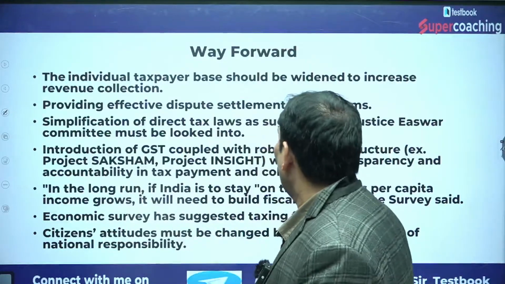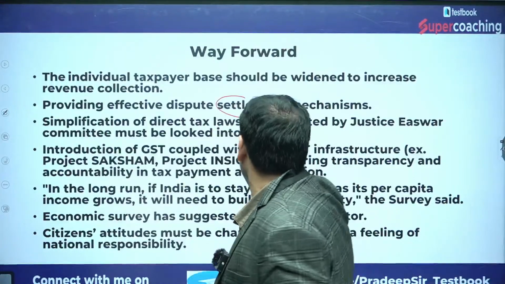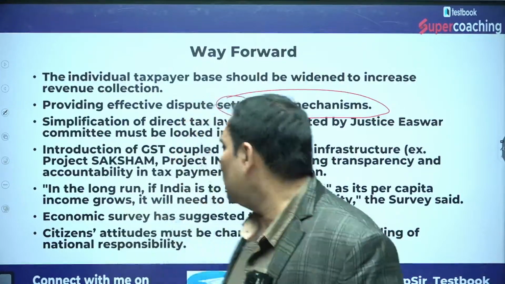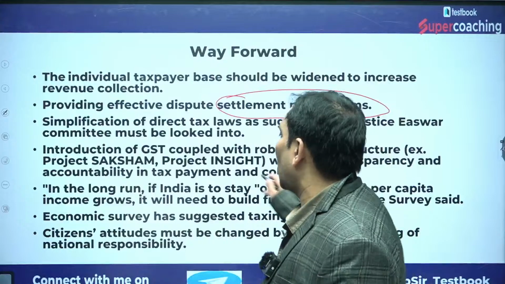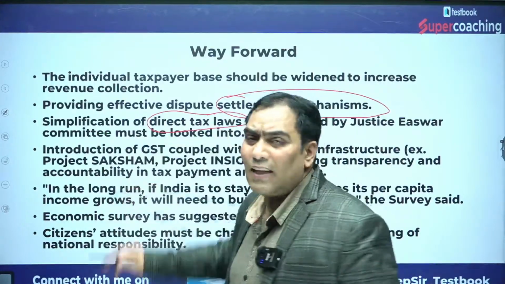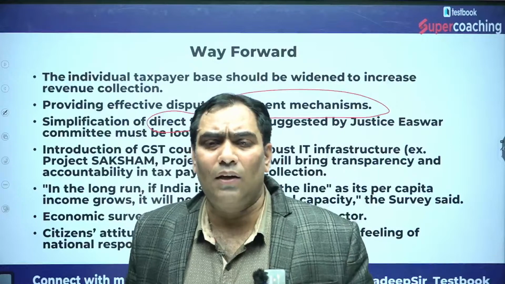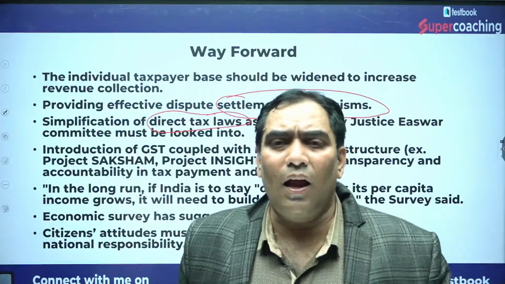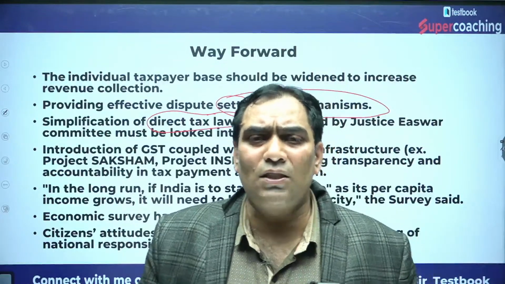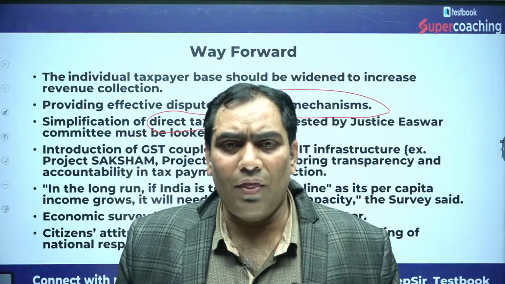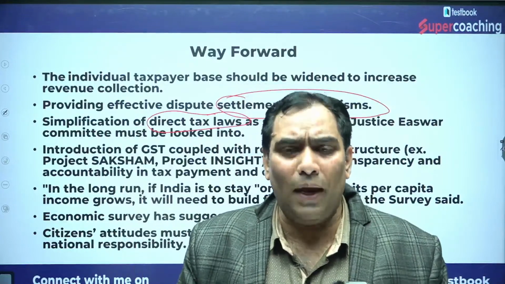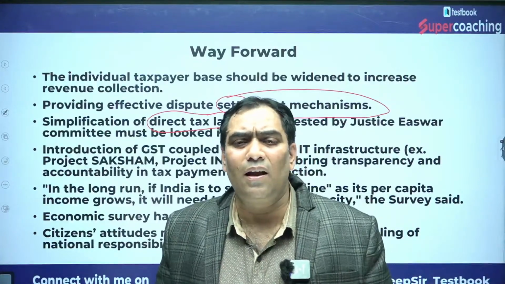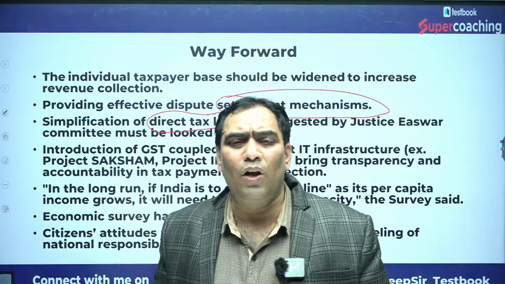Next, there should be an effective tax dispute settlement mechanism. Not only this, there should be simplification of direct tax laws. Many times individuals do not intentionally try to avoid or evade taxes, but because our tax system is complex and cannot be understood by a common man, only by experts, many times individuals unintentionally avoid or evade the taxes.